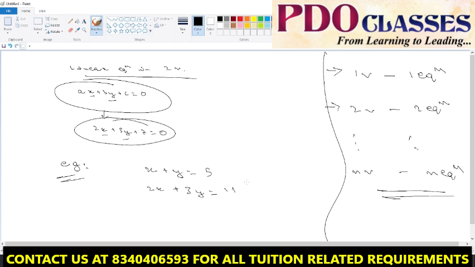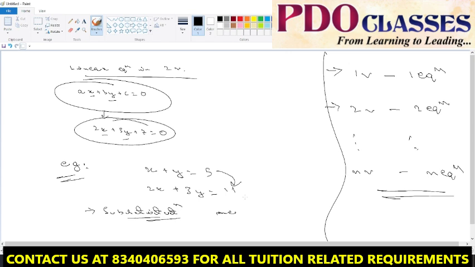There are a few ways. The first one is the substitution method. You know the substitution method. x is equal to 5 minus y, and then you substitute that in the second equation. Very good. So you are aware of the substitution method and the elimination method. Solve by both methods and check whether you are getting the same answer or not.